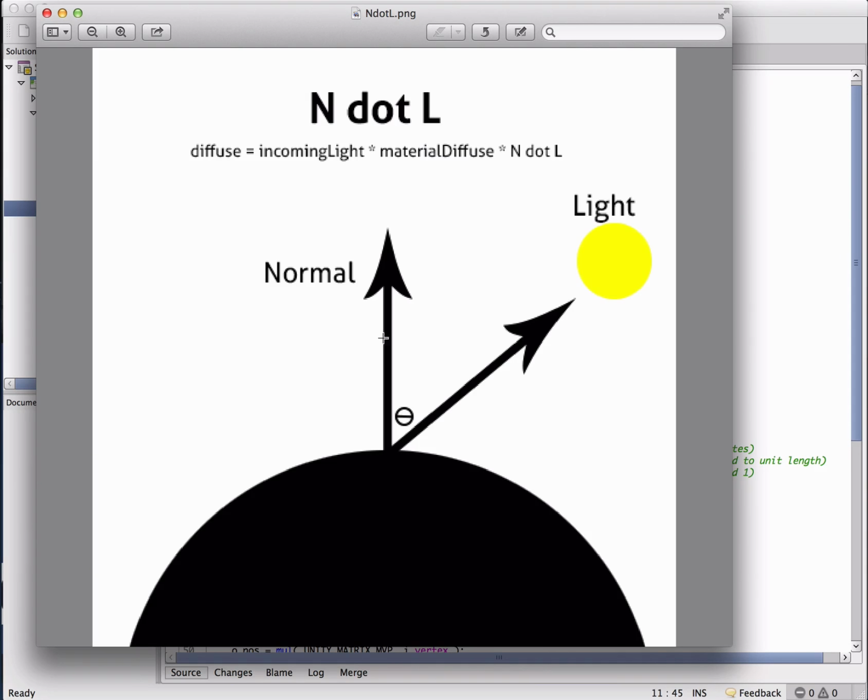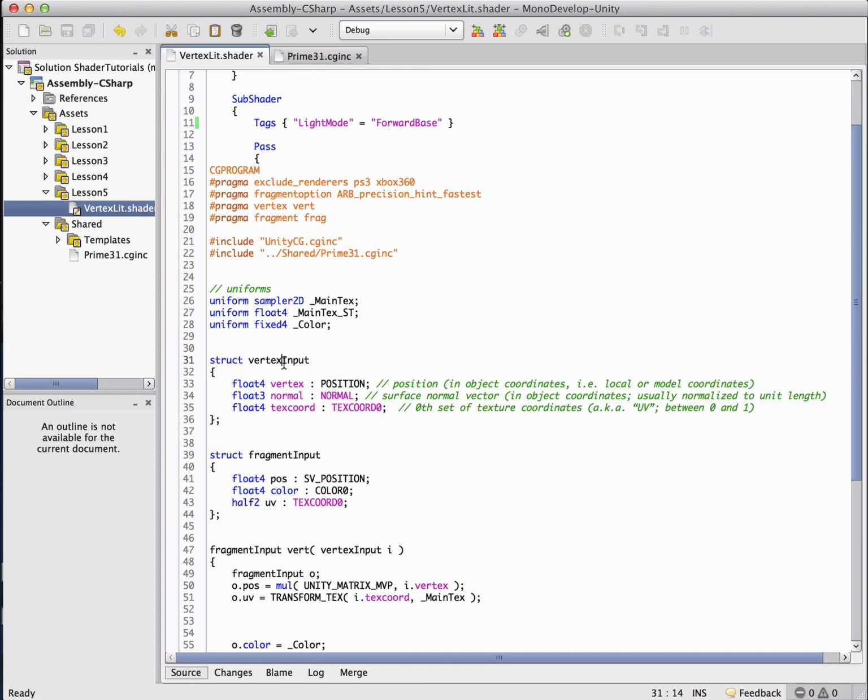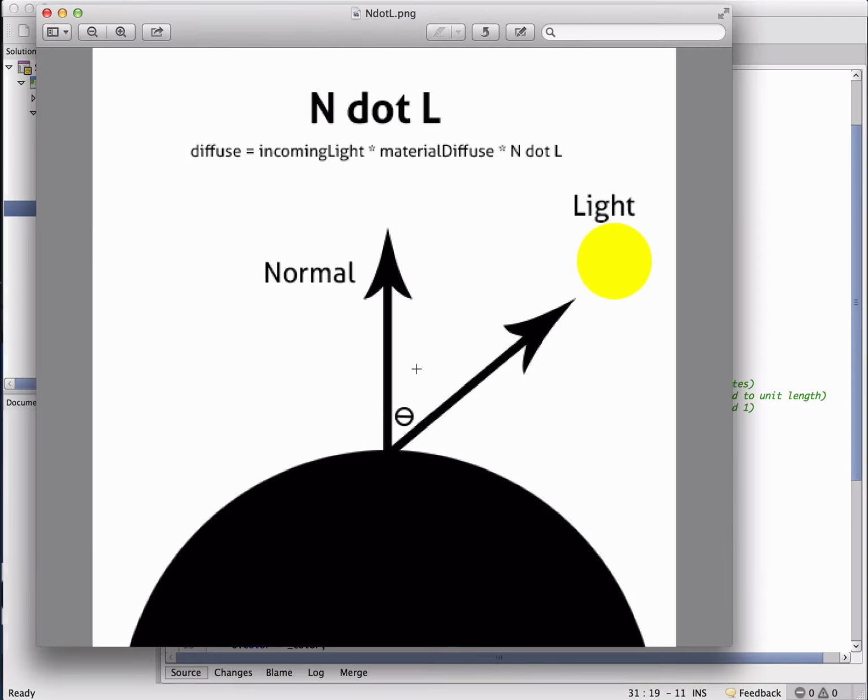We need to know the angle between these two vectors. This vector is the surface normal, and we already know how to get the normal, and that's actually quite simple. The normal is handled automatically for us: it will be passed in to our vertex program in the vertex input struct, and Unity fills that in for us.